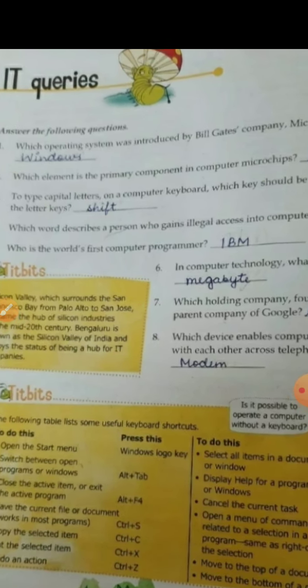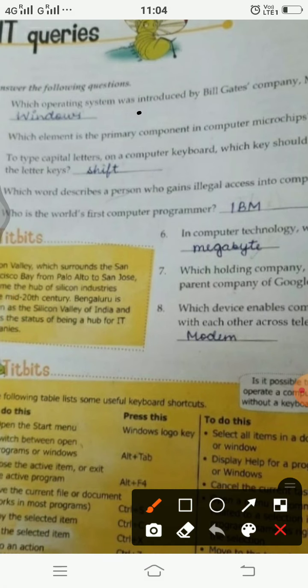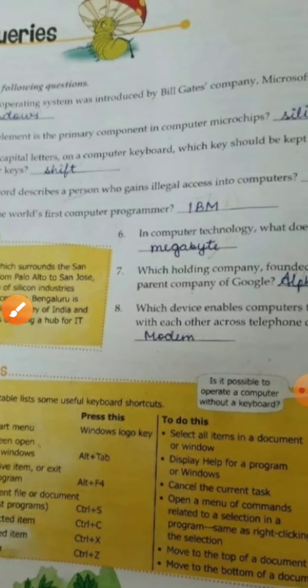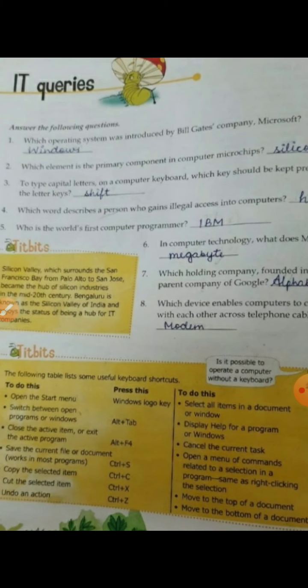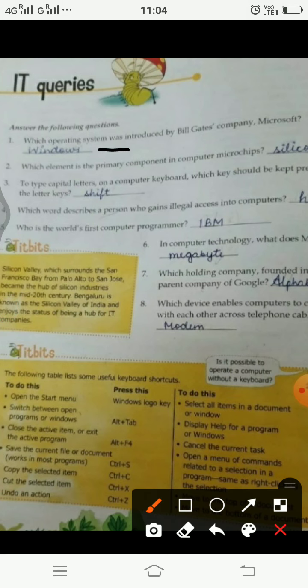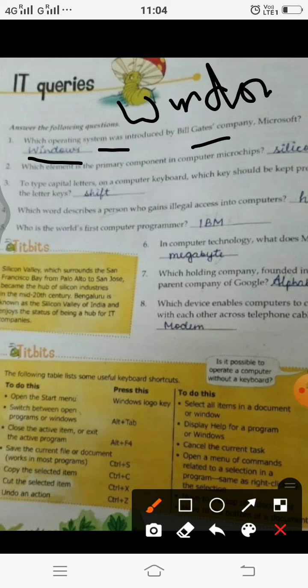First question is, which operating system was introduced by Bill Gates' company Microsoft? First point you should notice over here is, which is Bill Gates' company? It is Microsoft. That means he started with this Microsoft. And it is one of the most famous IT companies, and the operating system which was introduced by Bill Gates was Windows.